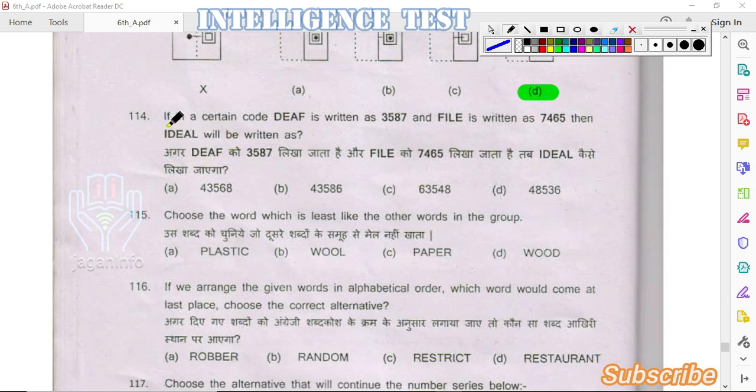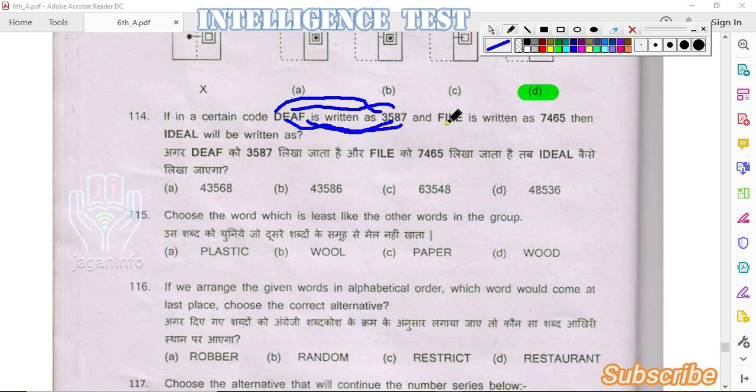Next question. If in a certain code DEF is written as 3587, then IDLE will be written as. We can clearly observe that D is written as 3, E as 5, A as 8 and F as 7.